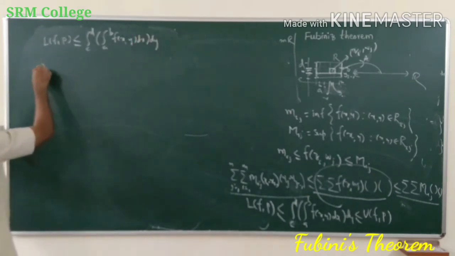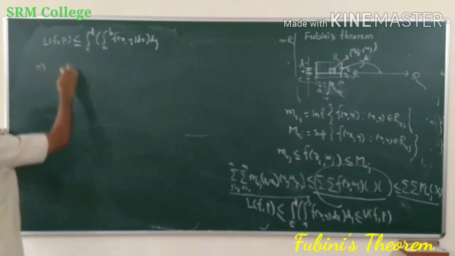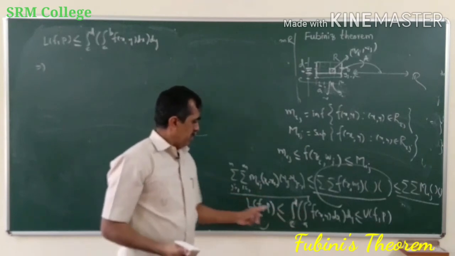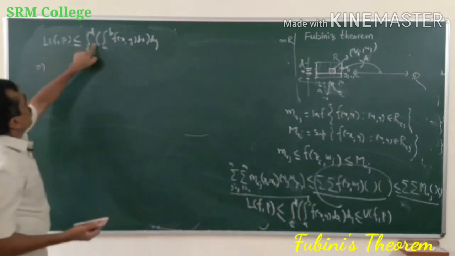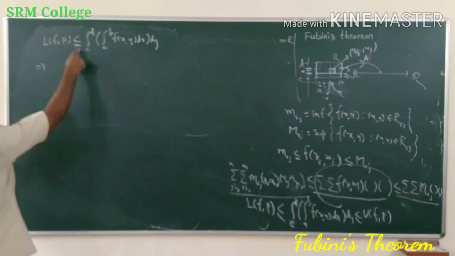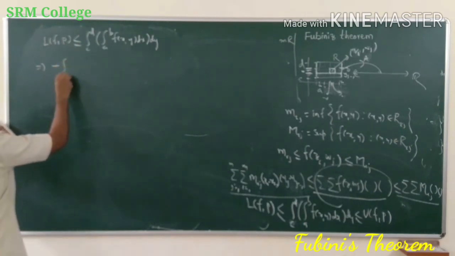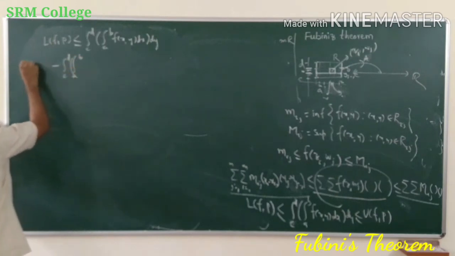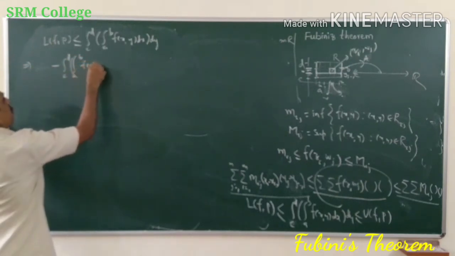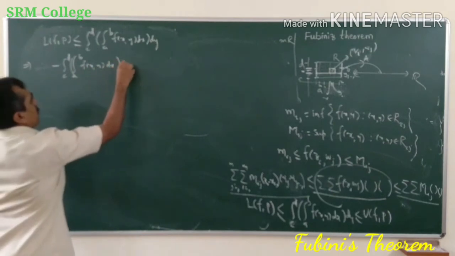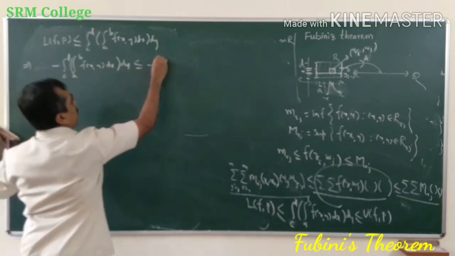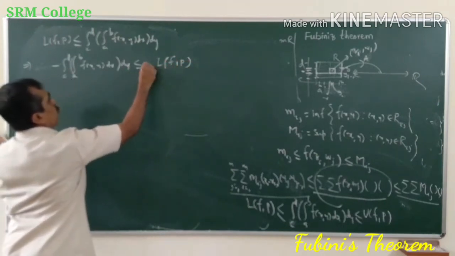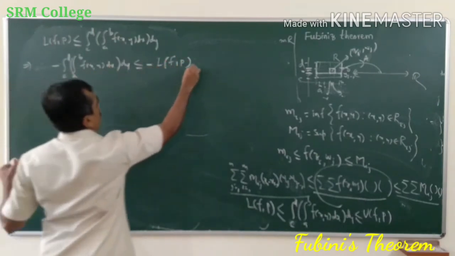This implies I will now change the sign. Okay, so I have taken only the left hand side because I require only that. If I multiply by -1 on both sides, then this will change. So minus the integral c to d, integral a to b, f(x,y) dx dy, less than or equal to minus L(f,P), right? I have multiplied both sides by -1. Okay.